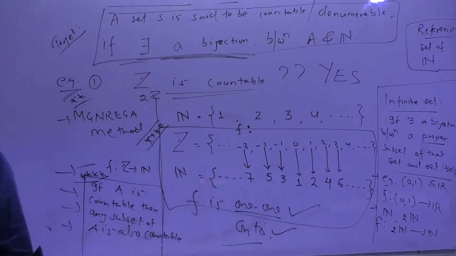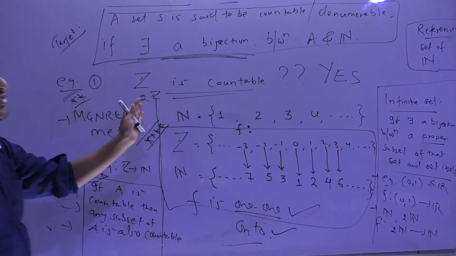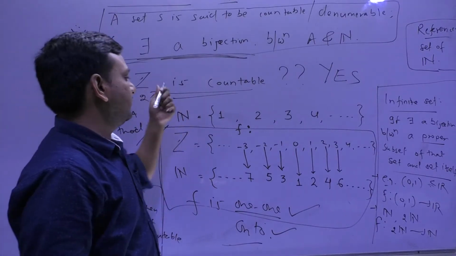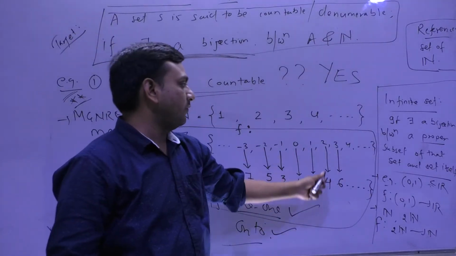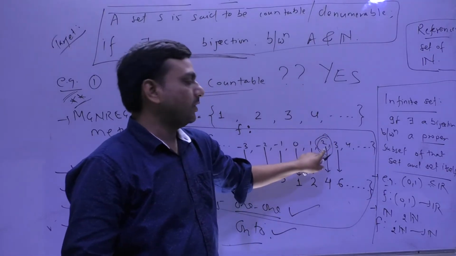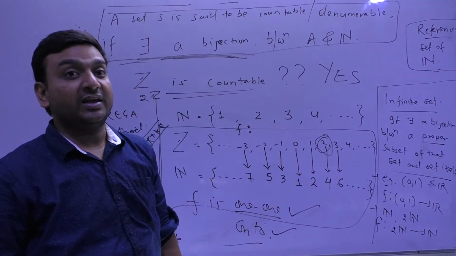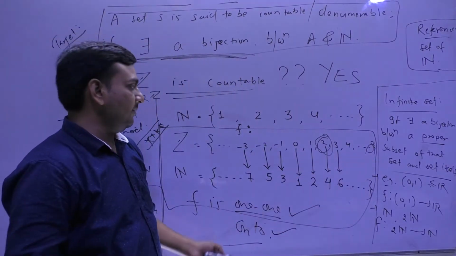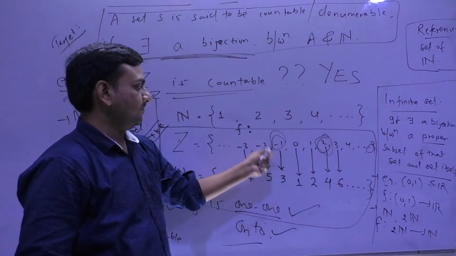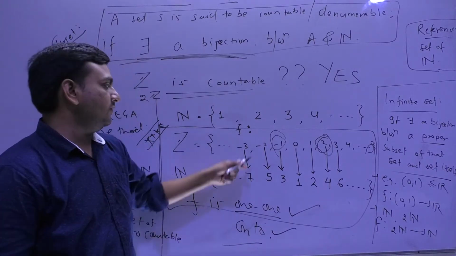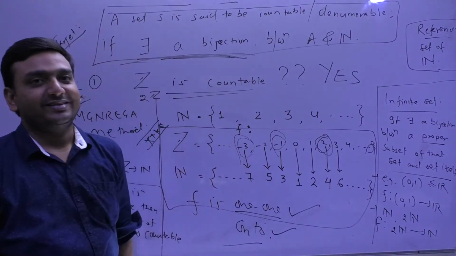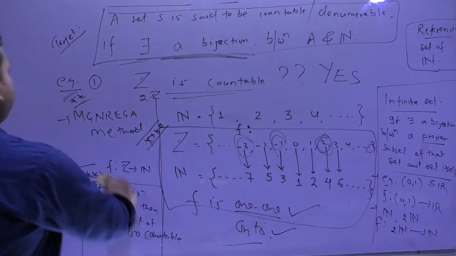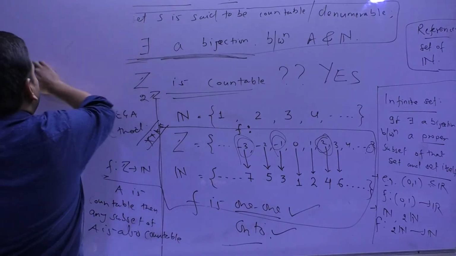So this is also called Z is denumerable. Means you can tell what is the first element of Z, what is the fourth element of Z, 2. What is the 10th element of Z? Something. What is the third element of Z? This. What is the 7th element of Z? This. So this is called denumerable. Okay.